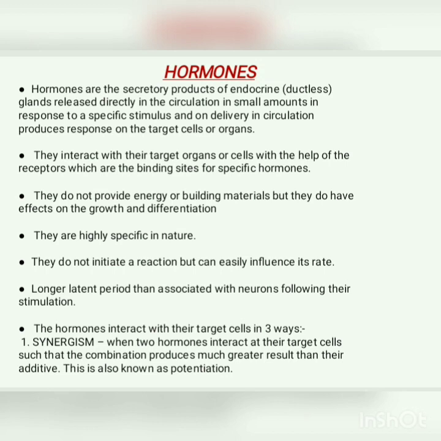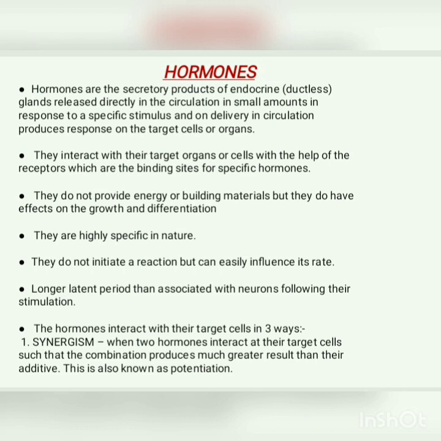The next characteristic of hormones is that they are highly specific in nature. They do not initiate a reaction but determine whether the reaction will take place at a faster or a slower rate. The next is they have a longer latent period than that associated with neurons following their stimulation. That is, if we apply an injection of oxytocin, the milk ejection occurs in a few minutes, while on application of a stimulus to a nerve, the muscle contracts within a few milliseconds.